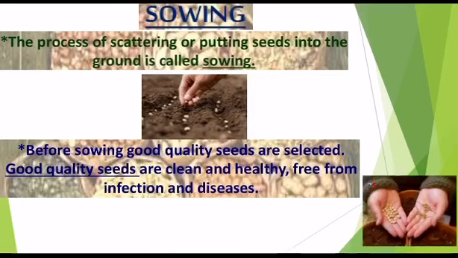Now you can see on the screen good seeds in one hand and bad seeds in one hand. Students, you need to remember, if you sow good seeds, the yield is also going to be of the same kind. If you go for bad seeds, the yield is also going to be of the same type. So it's very important that we select good seeds.